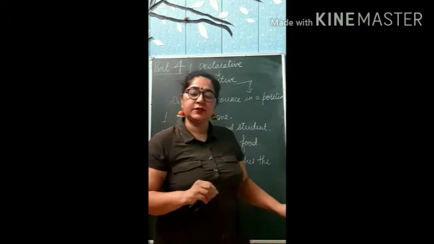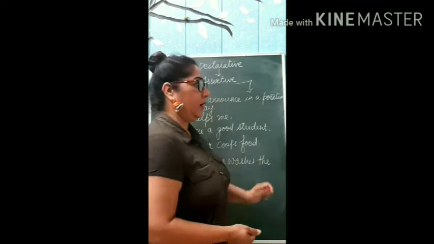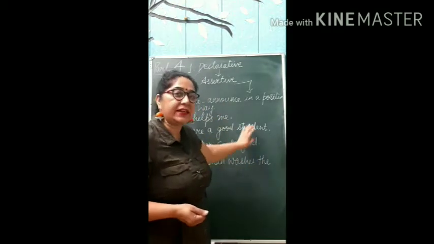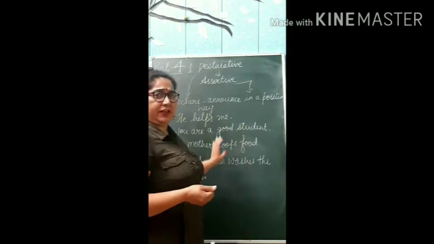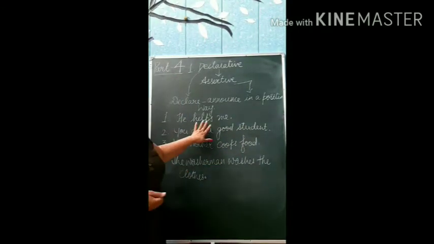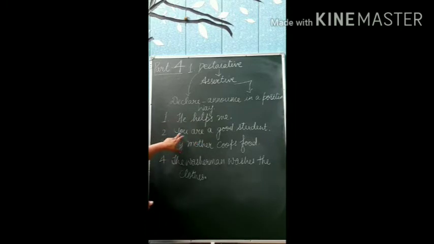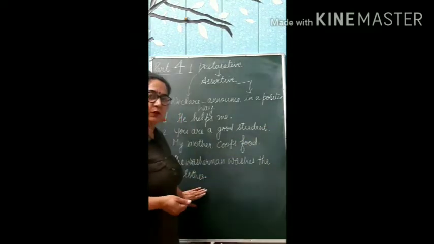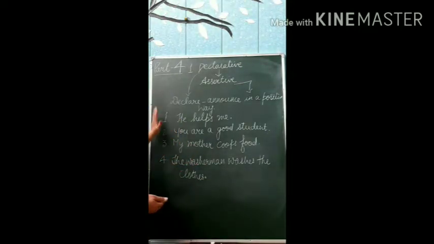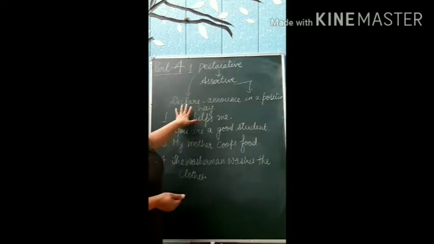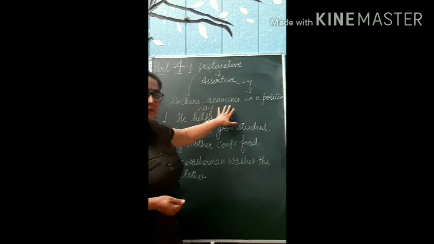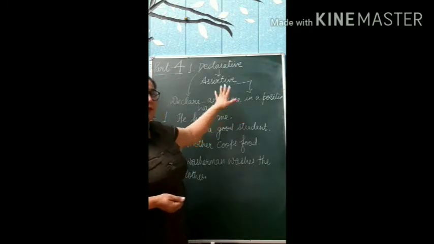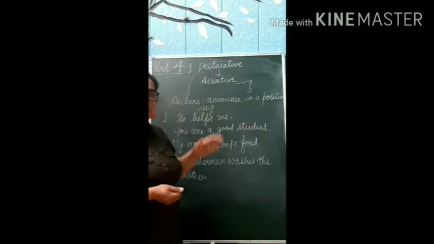In all these 4 sentences, I have told about everything in a positive sense. I am not using any negativity here. He helps me, positive. You are a good student, that is also positive. My mother cooks food, positive. The washerman washes the clothes, it is also positive. These 4 sentences are examples of declarative, an announcement about a person, a place, a thing, or a work in a positive way.